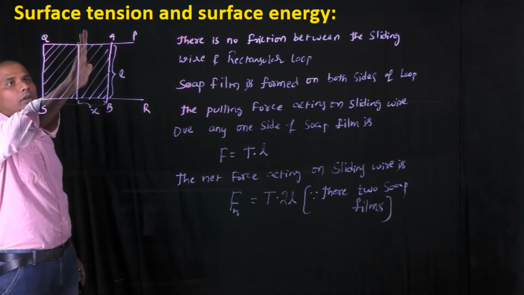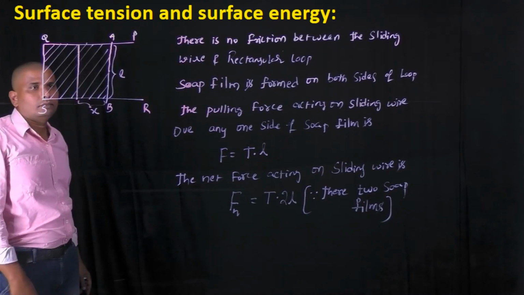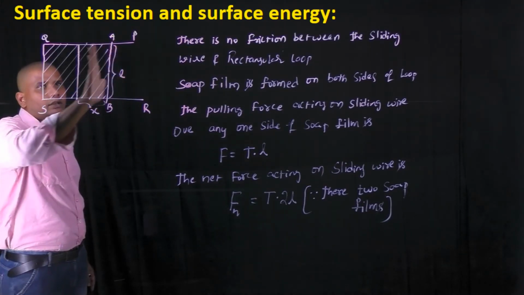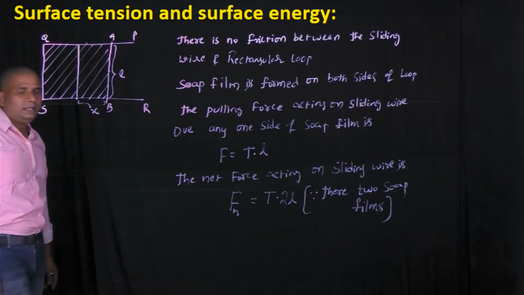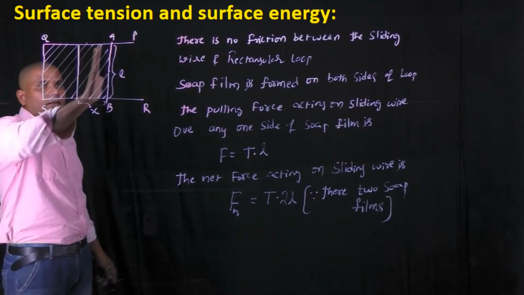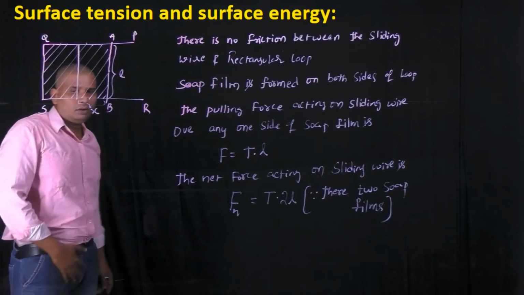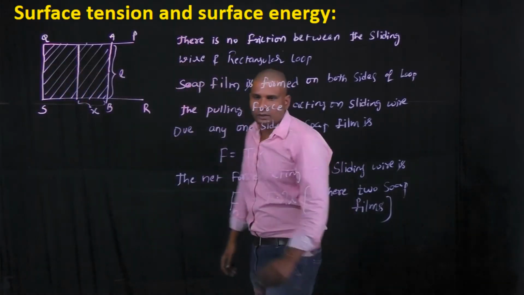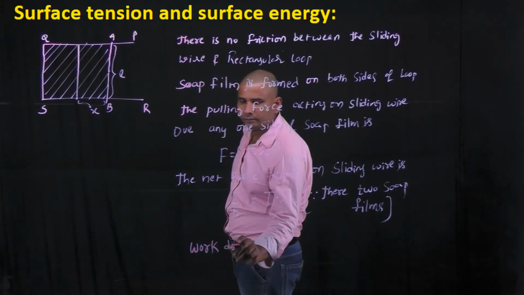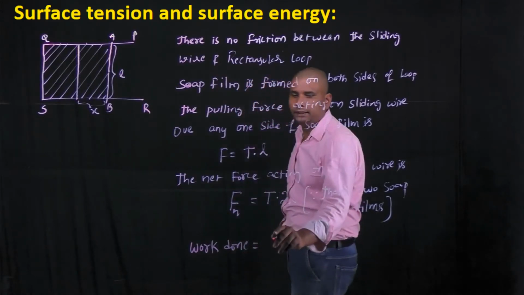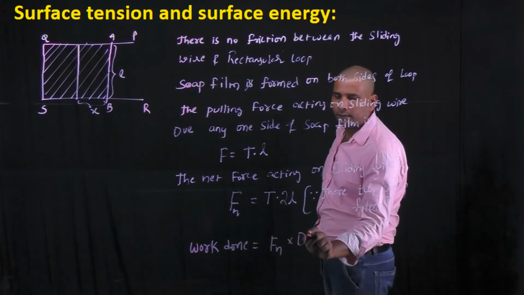Due to the pulling force, let us consider now the sliding wire is at this position. The sliding wire moves from this position to this position through some displacement x, and finally there is a pulling force on the sliding wire and displacement. Now the work done is force into displacement, the net force acting on the sliding wire into displacement.